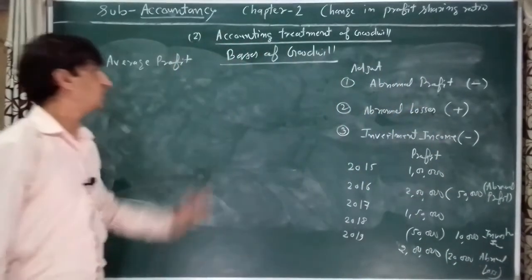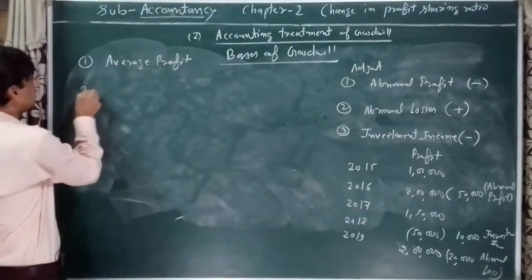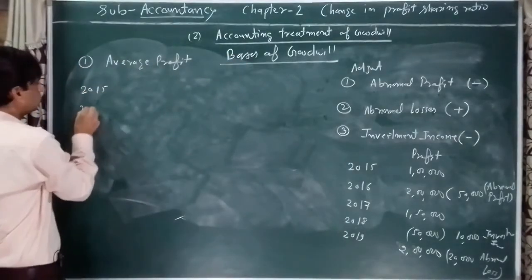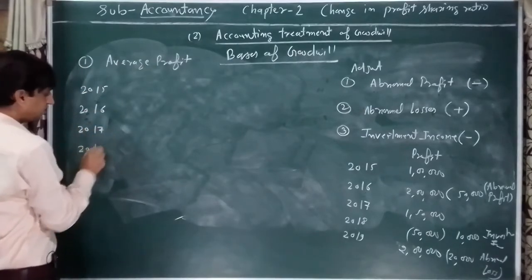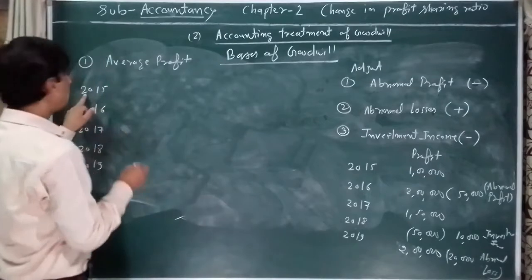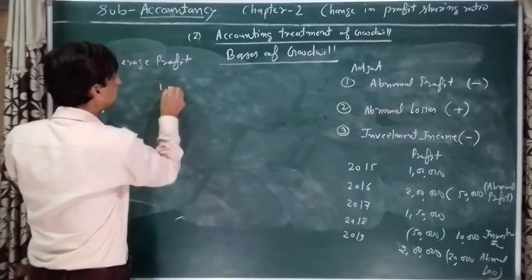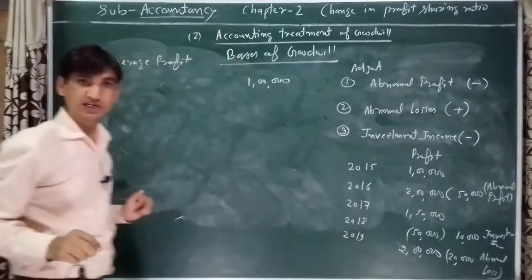So here we need to find out the value. So here 2015, 2016, 2017, 2018 and 2019. In profit of 2015, no adjustment required. So we will write here 1 lakh. Is it clear?